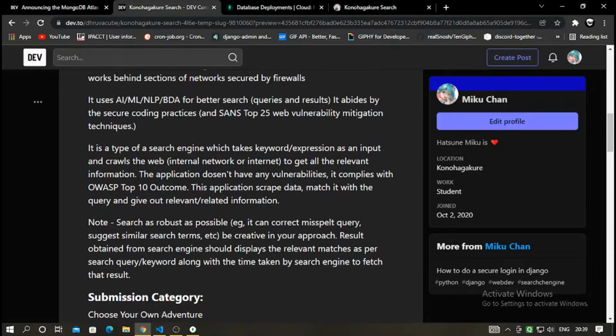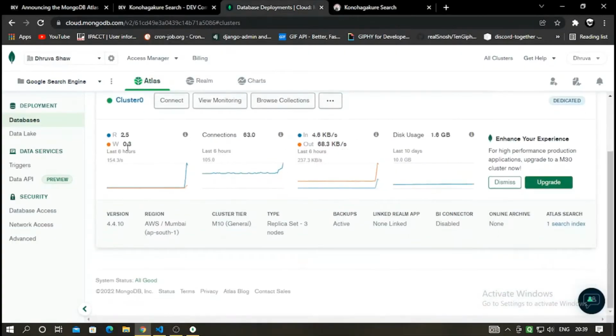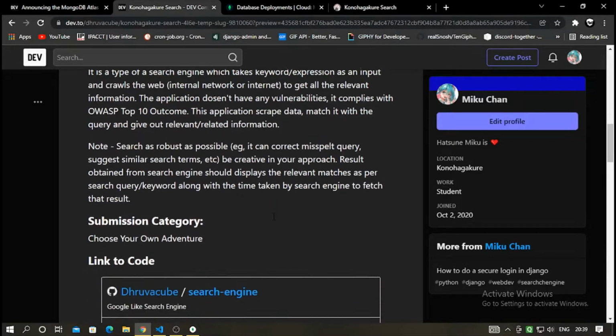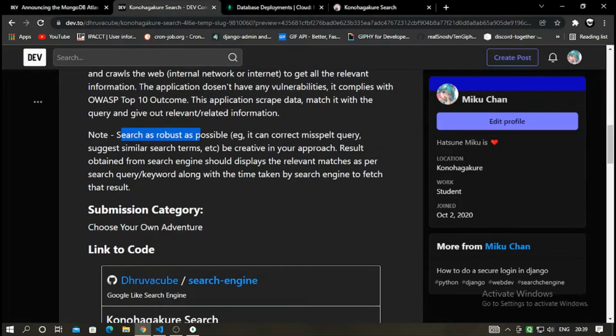The search engine takes a keyword or expression as an input and crawls the web if the data is not present in its own database. I'm showing you the database here. If it's not present in the database, it crawls the web, stores the data, and then presents it to you in a more attractive, prettier way. This search can be as robust as possible. It can correct a misspelled query or suggest other similar terms.